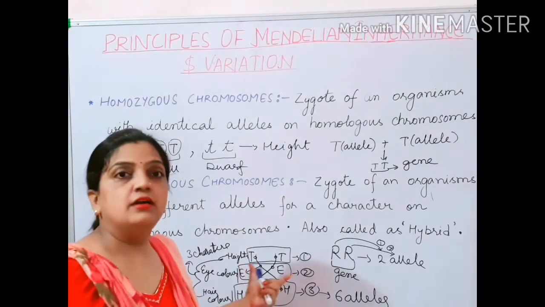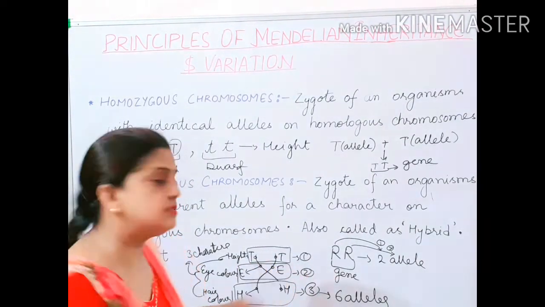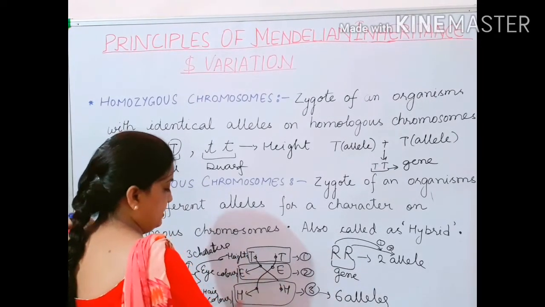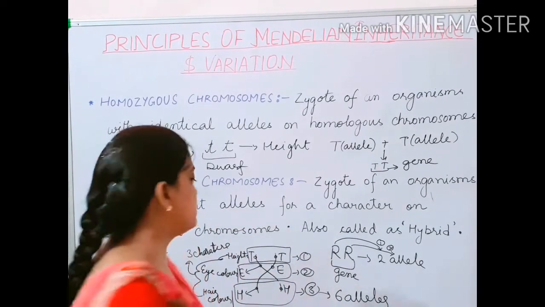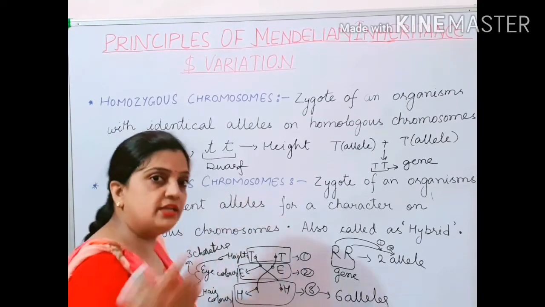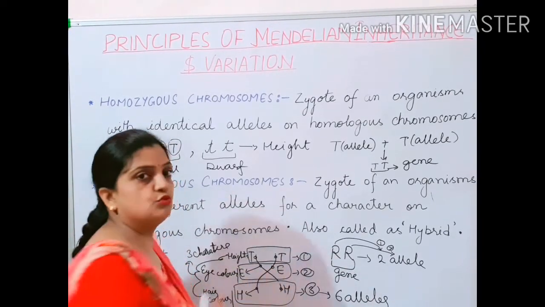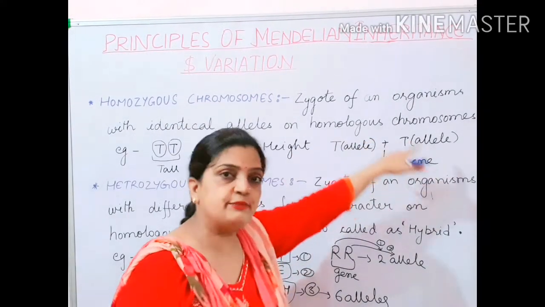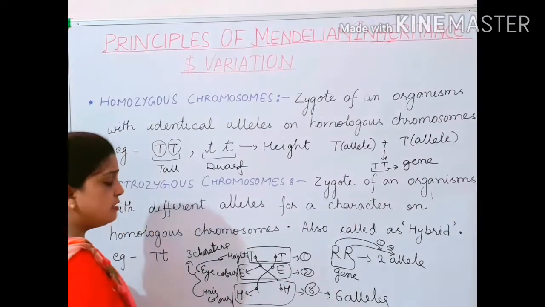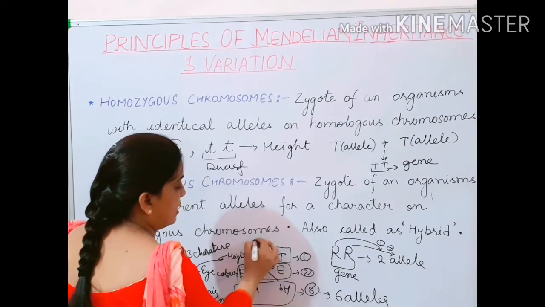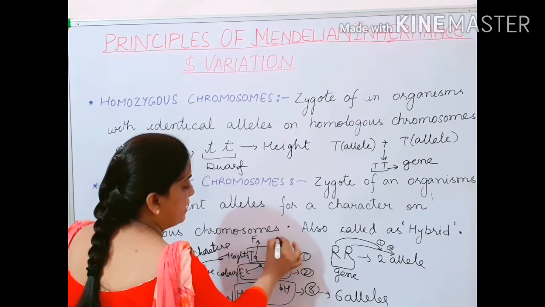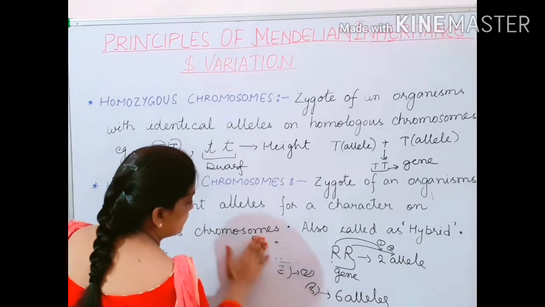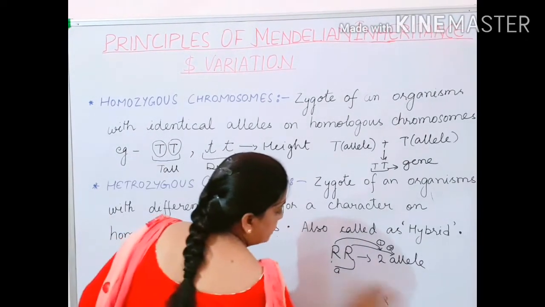Always remember, again, a gene is made up of 2 alleles, and a gene is always in pair. So T and T, E and E, H and H, and various character genes are located on the chromosome structure. Now children, here the word is coming, homologous chromosome. Let me explain it here only. One of the pair is coming from father and one of the pair is coming from mother. Hope children you have understood that gene and allele concept.